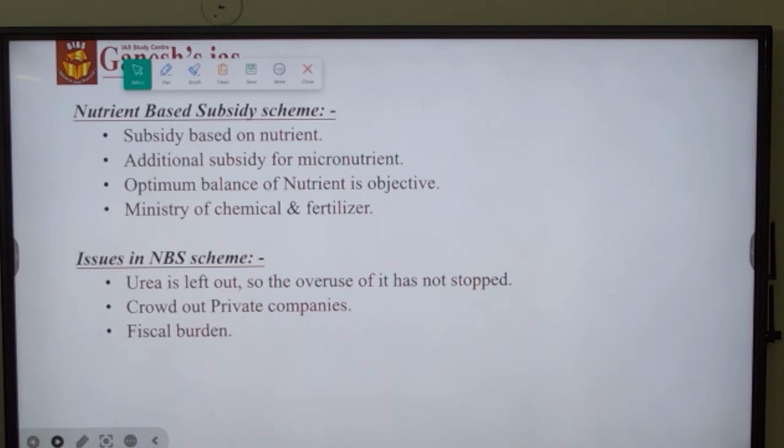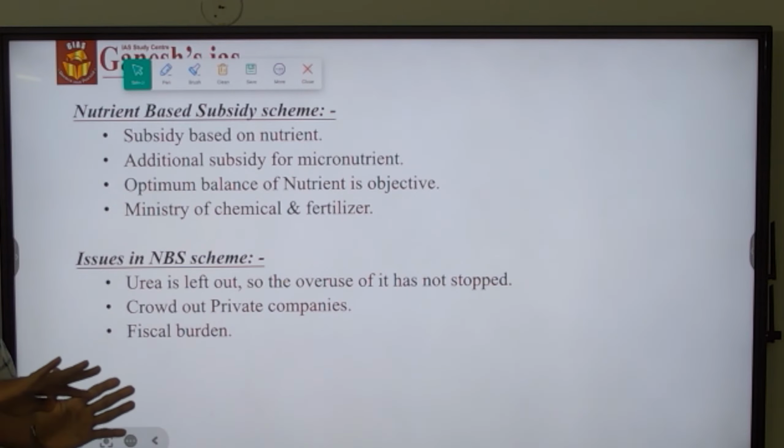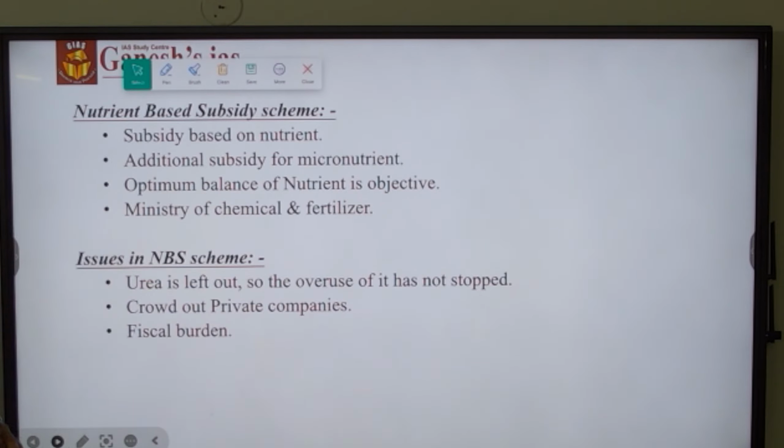In the case of urea subsidy, the government will be giving subsidy based upon the quantity of the products that has been sold to the consumers. But in the case of nutrient based subsidy, the government will be giving subsidy based on the content of the nutrient that is present per kg in the fertilizer.